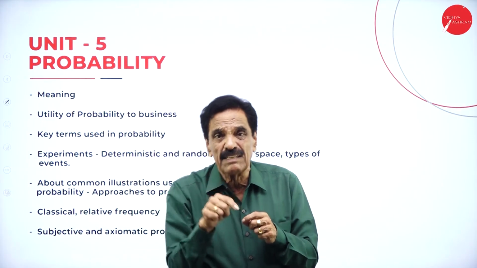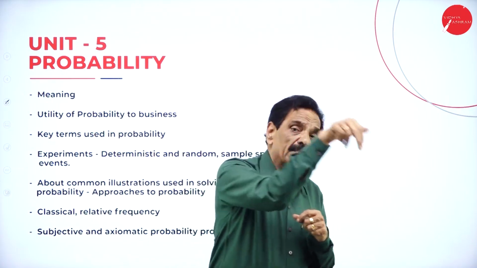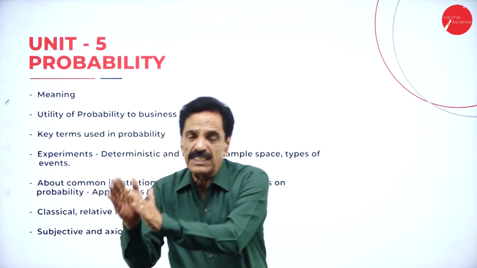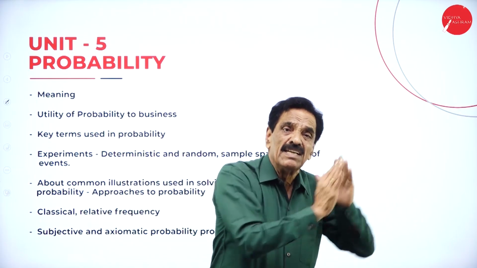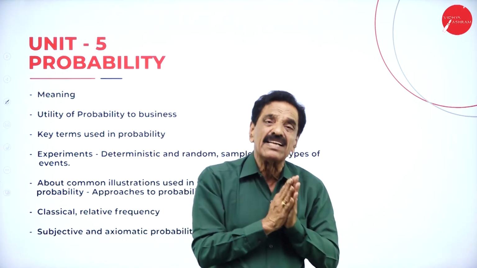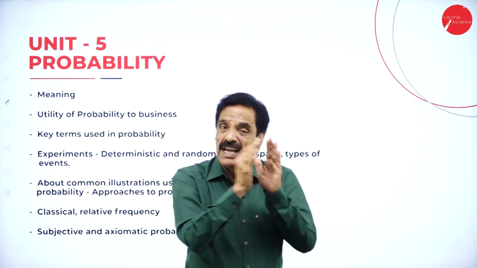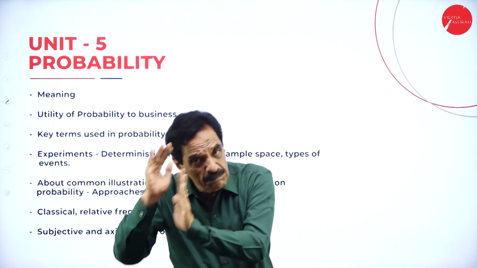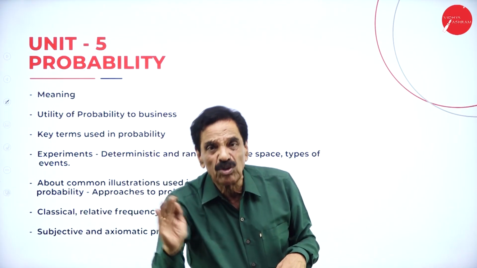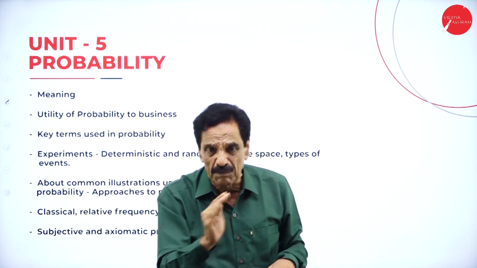An independent event is one which does not depend upon another event. A dependent event means one event depends upon the other event. If A depends upon B and B depends on A, it is called a dependent event. If A does not depend upon B and B does not depend upon A, it is called an independent event. We are going to study these events slowly while solving problems.